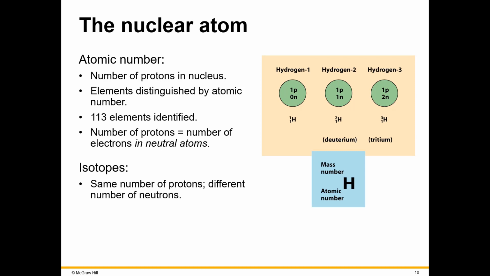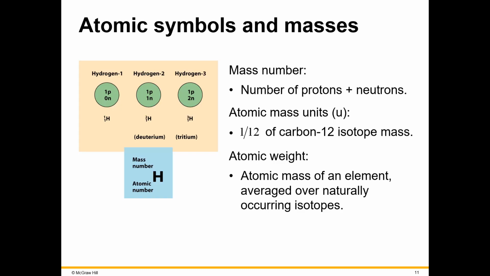Remember that isotopes like these three have the same number of protons. What makes it hydrogen is the one proton. And they differ in the number of neutrons. It doesn't change the atomic number or the charge, but it does change the mass. Once again, the mass number is going to be made up of the sum of the number of protons and the number of neutrons. And we have what's called an atomic mass unit.